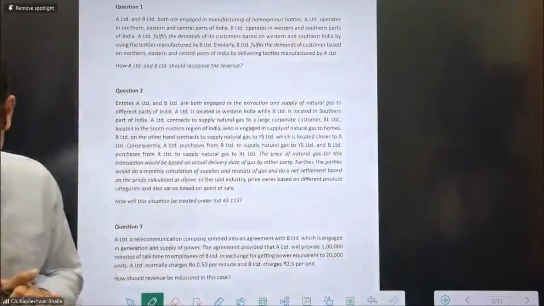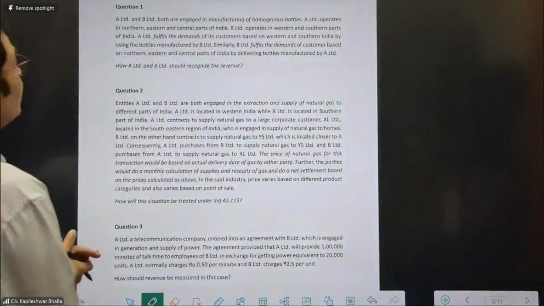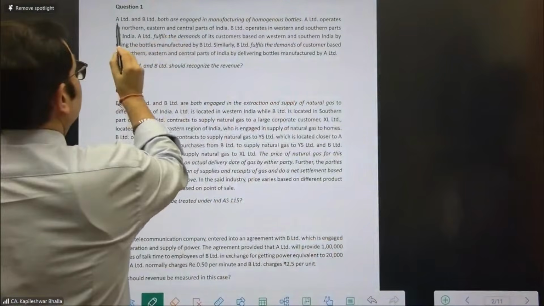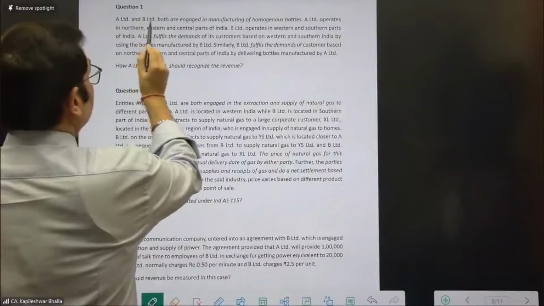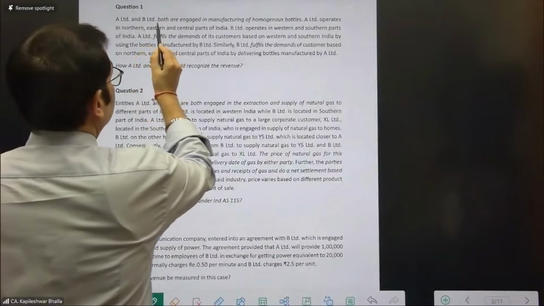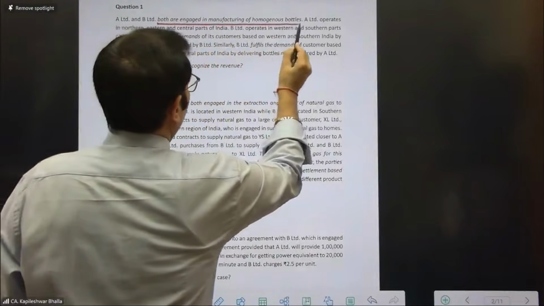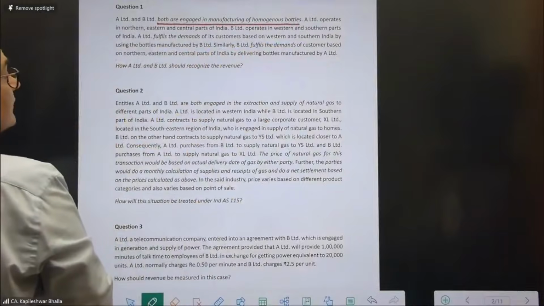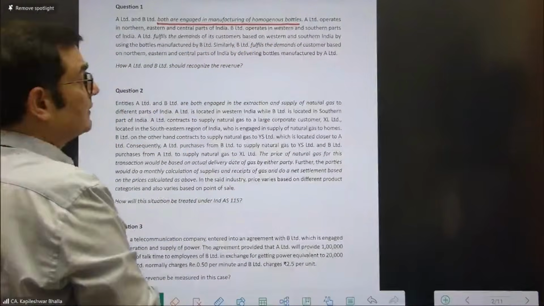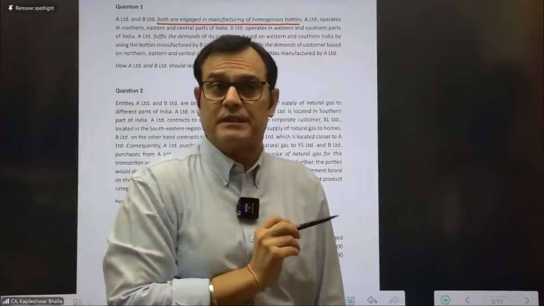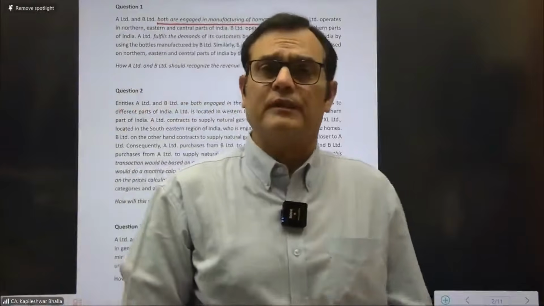Okay, let's begin. So we are given, it says A and B are both engaged in manufacturing of homogeneous bottle. That is indicative that they are into the same line of business. As I am solving these questions, let me also tell you, sometimes we do falter in terms of reading the question with the correct intensity.